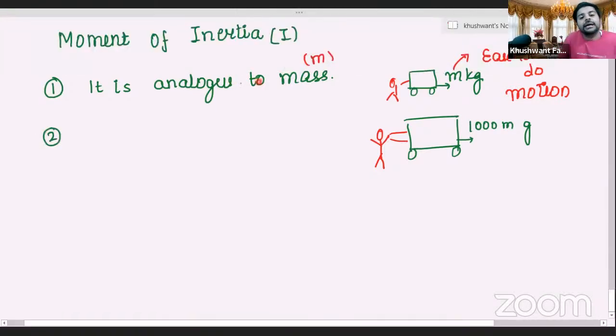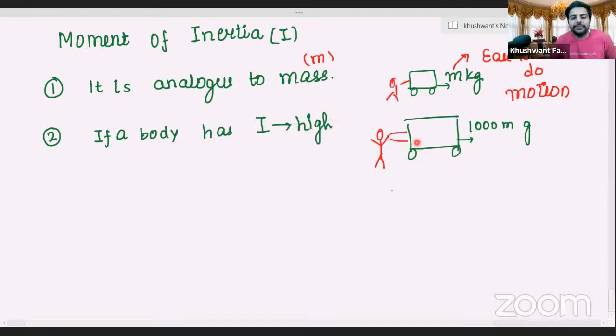Therefore, I have written it is analogous to mass, which means that if a body has a high moment of inertia value, it will be difficult to rotate that body. It is challenging to rotate it.